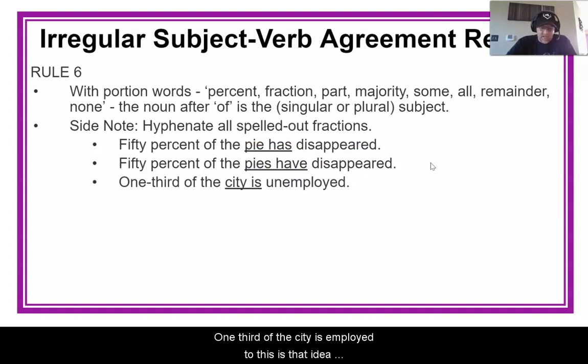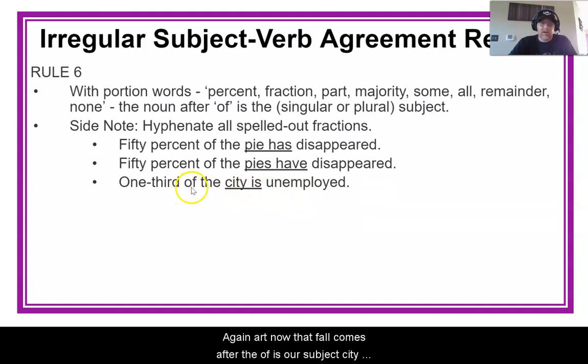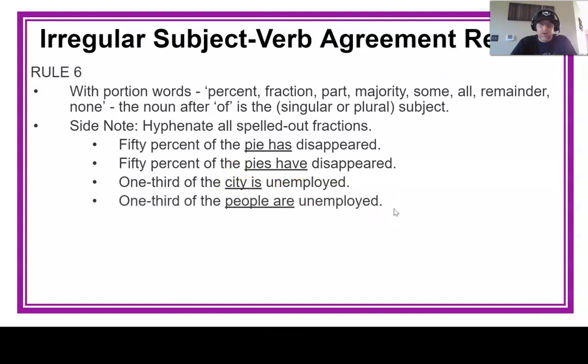1/3 of the city is employed. Okay, this is that idea of a hyphenated fraction, right? If we were to write that fraction as one-third, right? When you write that out, you use a hyphen. Okay, again, our noun that comes after the of is our subject. City is singular, singular verb. 1/3 of the people are employed. People is plural, are is plural.